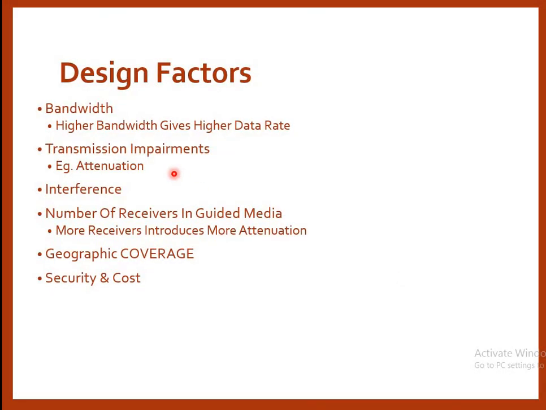Before starting with the actual discussion, we'll focus on one point, that is the design factors for designing the transmission medium. These are all parameters which are very important before designing the transmission media. First one is the bandwidth. Higher bandwidth gives higher data rate, so we have to be concerned about the bandwidth before deciding the media. Second one is the transmission impairments. Transmission impairments are the impairments which occur while transferring the data from transmitter to receiver. There are various types of transmission impairments like attenuation, interference and so on.